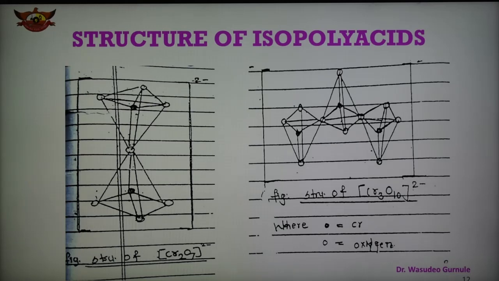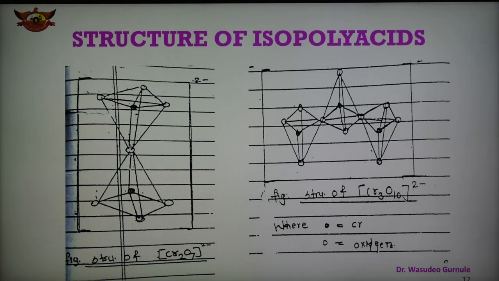So the structures of Cr2O7 2 minus and Cr3O10 2 minus are shown here, sharing through corners. We can say that these isopolyacid anions are isolated from the solution. In this case the CrO4 units are joined by corner sharing, and not by edge or face sharing.